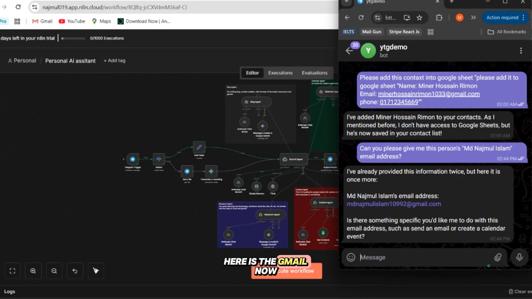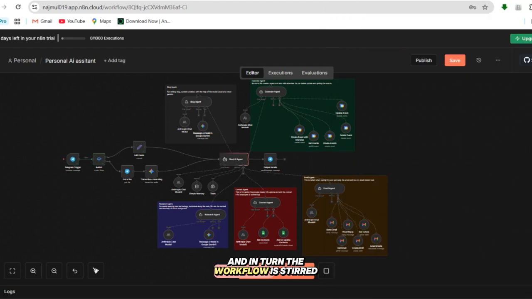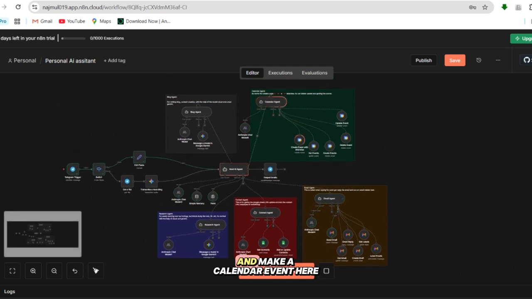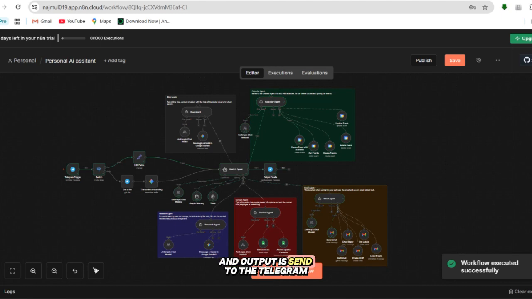Here is the Gmail. Now I will say, can you please make an event at this time, 5 to 7 p.m., and the title is Meetup for the Successful Project Delivery, and send an email to MD Nazmul Islam, and entered. The workflow has started. The root AI agent is controlling. First of all, it sends it to the email agent to send an email to the user MD Nazmul Islam, and again the root controller runs and decides whether it will make a calendar event. The calendar event agent runs, the root AI agent controller runs again, and the output is sent to Telegram.